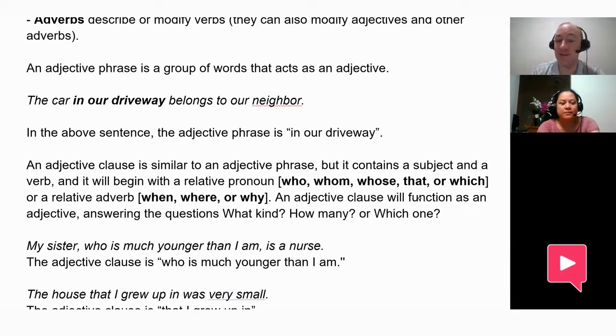An adjective phrase is just a group of words that acts as an adjective. Can you read the sample sentence here? The car in our driveway belongs to our neighbor. Good. So in our driveway is the adjective phrase. What noun is it modifying? In our driveway, yeah. So this is modifying a noun. It's describing a noun. Which noun is it describing? Car. Correct. So that's what an adjective phrase is. It sounds complicated, but really it's just a group of words that acts like an adjective.